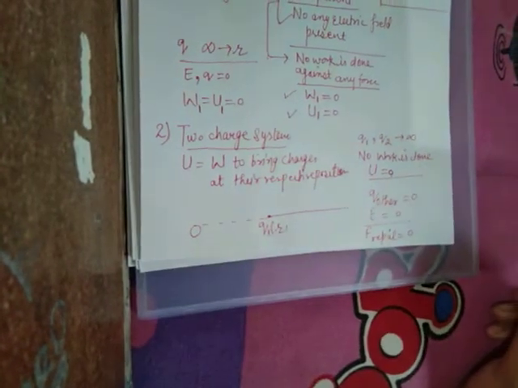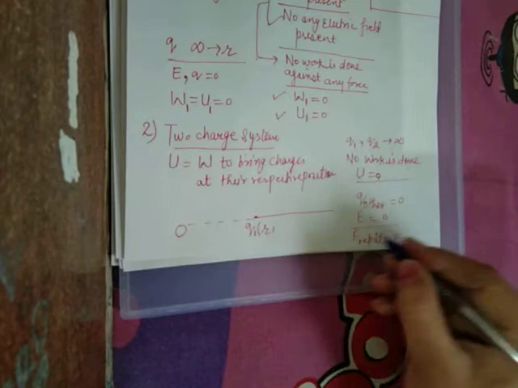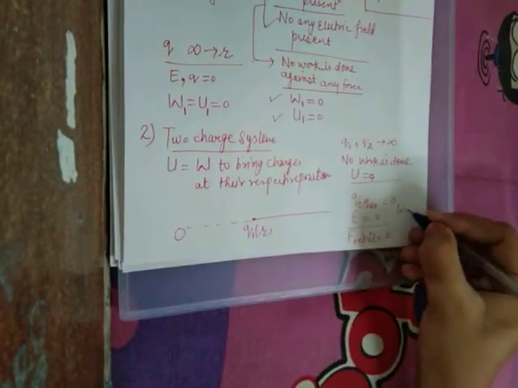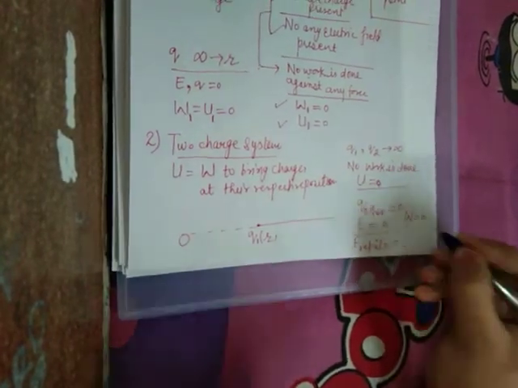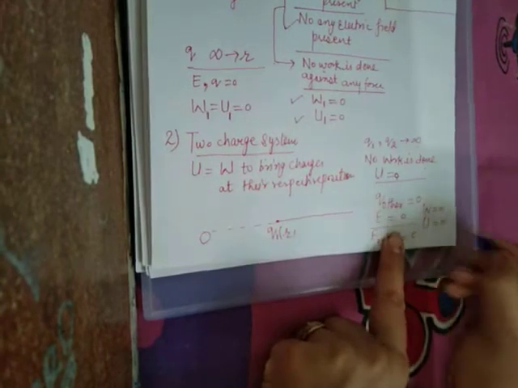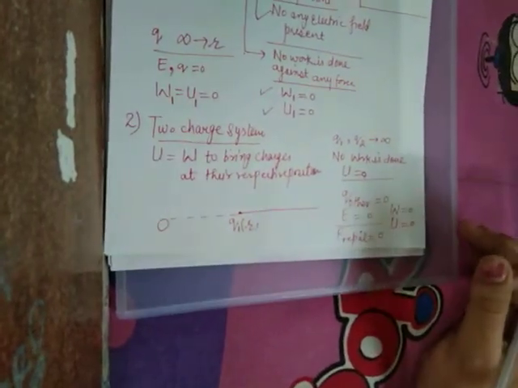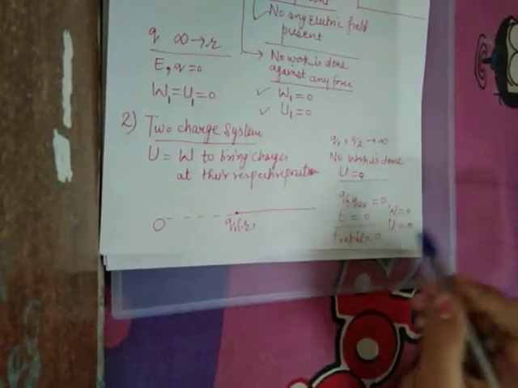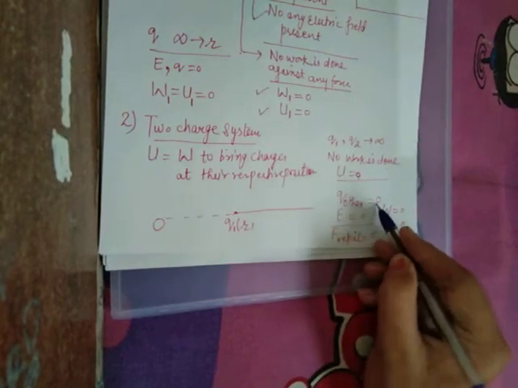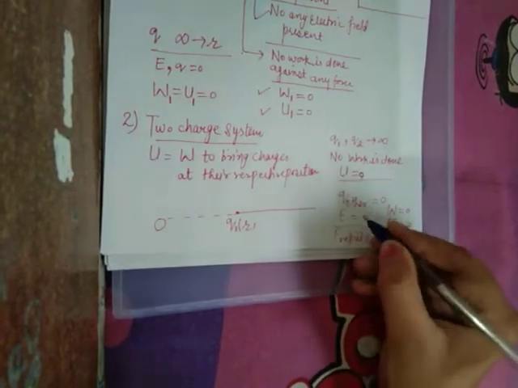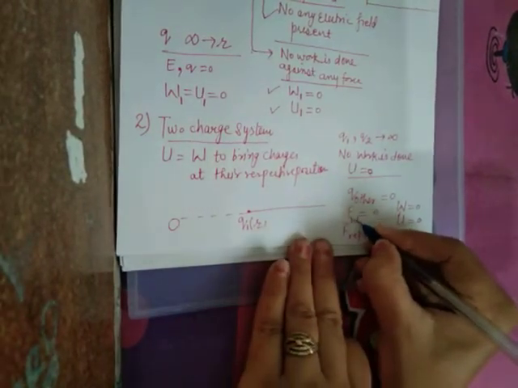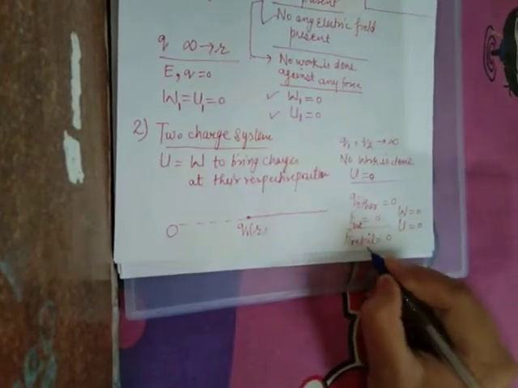As no force of repulsion is there, there is no need to do any work, so work done is 0, so potential energy will be 0. It is just to bring the first charge, so any other charge is 0, electric field outside is 0, so repulsive force is 0.